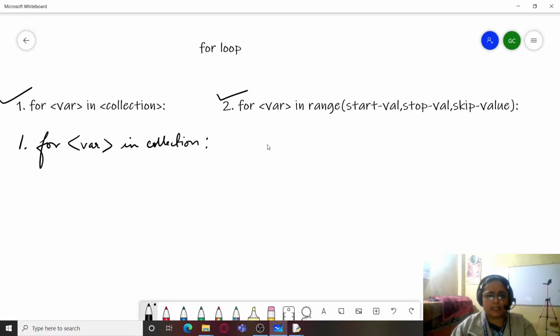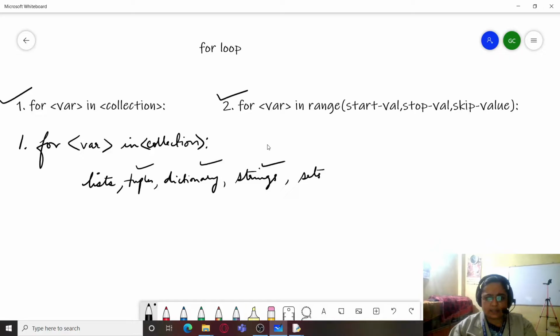For understanding collections, we will see the very easy and most popular type of collection, that is lists. Although this variant of the for loop works on lists, tuples, dictionaries, strings, and sets, we will be learning these data types separately in the form of separate chapters, but we will start with lists for understanding this variant.